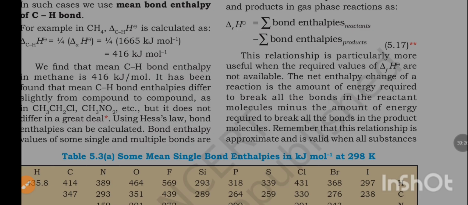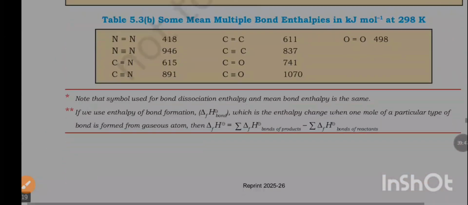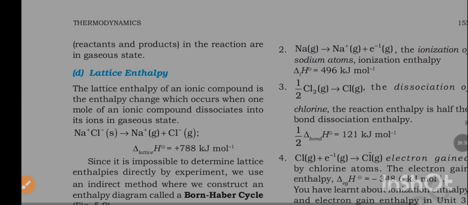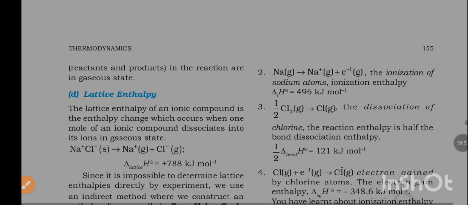The net enthalpy change of a reaction is the amount of energy required to break all the bonds in the reactant molecules minus the amount of energy required to break all the bonds in the product molecules. Remember that this relationship is approximate and is valid when all substances, reactants and products, in the reaction are in gaseous state.